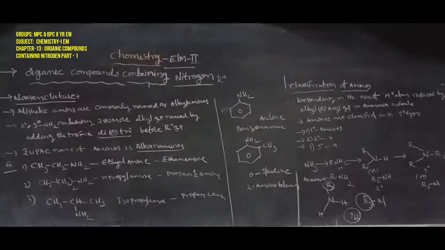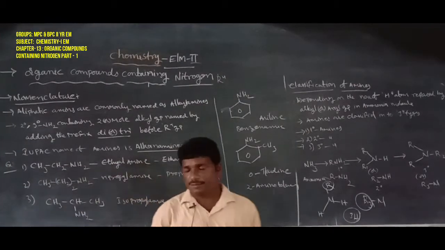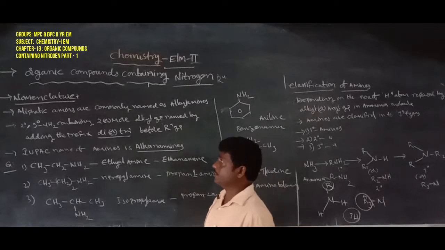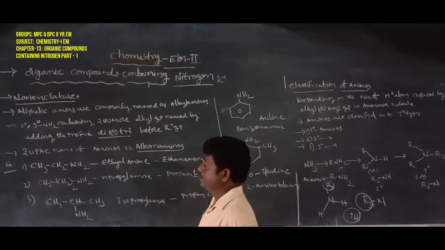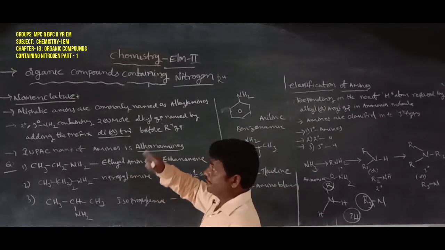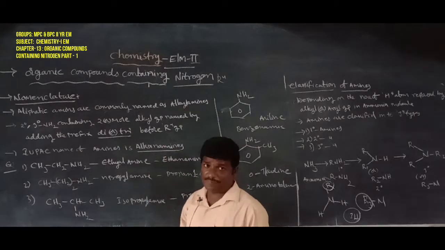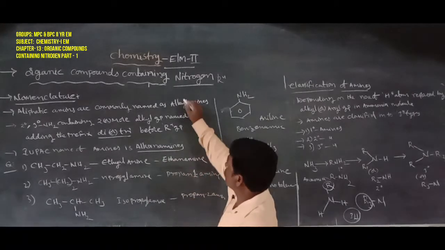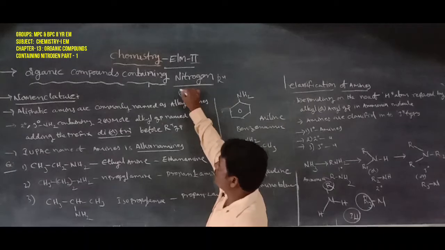Next, we will discuss nomenclature. The first one is aliphatic. Here, aliphatic means that the R group is known as aliphatic.